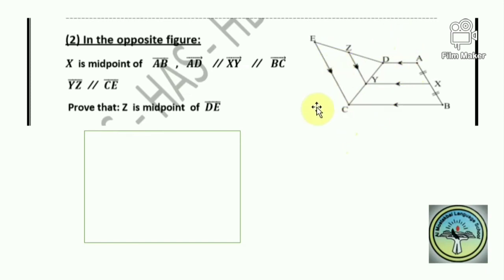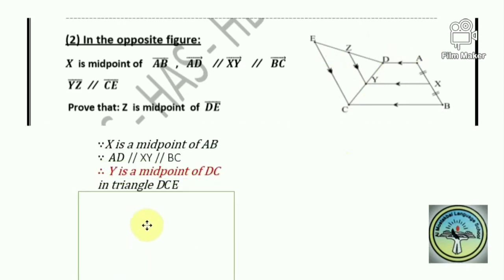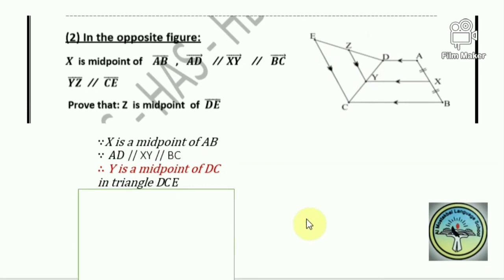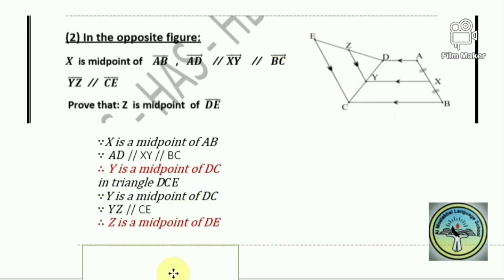Okay, now I will move to triangle DCE. In triangle DCE, since Y is a midpoint of DC, and since YZ is parallel to CE, yes, there are my two conditions: drawn from the midpoint, a line parallel to the base side. So Z is a midpoint of DE. Okay, is it clear?